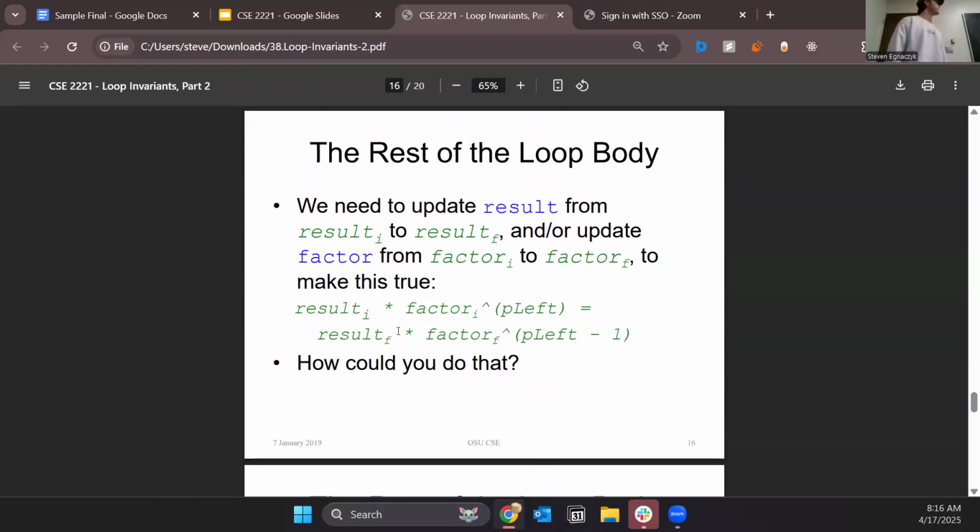So what that means is that we need to update result from some initial value to some final value, somewhere in between here, in order to maintain the loop invariant, because we know that P left is being decreased over time. So P left is being changed in this equation. So that's fixed in place. This is changed.